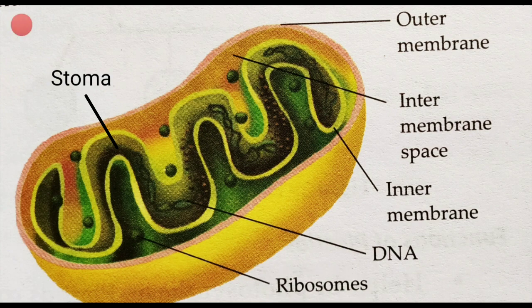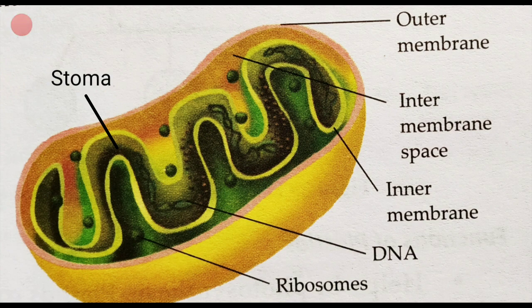These are attached on the inner surface. Okay? And that inner membrane that we say again and again, you can call it cristae also. This finger-like structure, you can say these are the cristae, right?